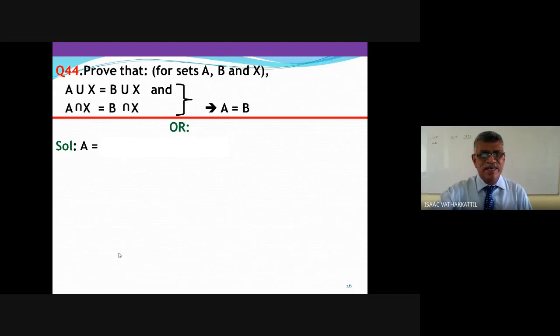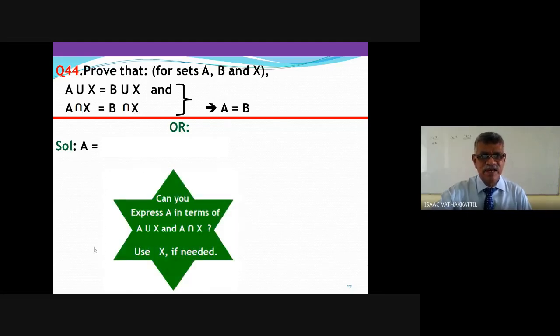First is that, can you represent A using A union X and A intersection X? Can you express A in terms of A union X and A intersection X? You can use X if needed. That is a question you can think of. But our time is permitted, so I give you the answer.